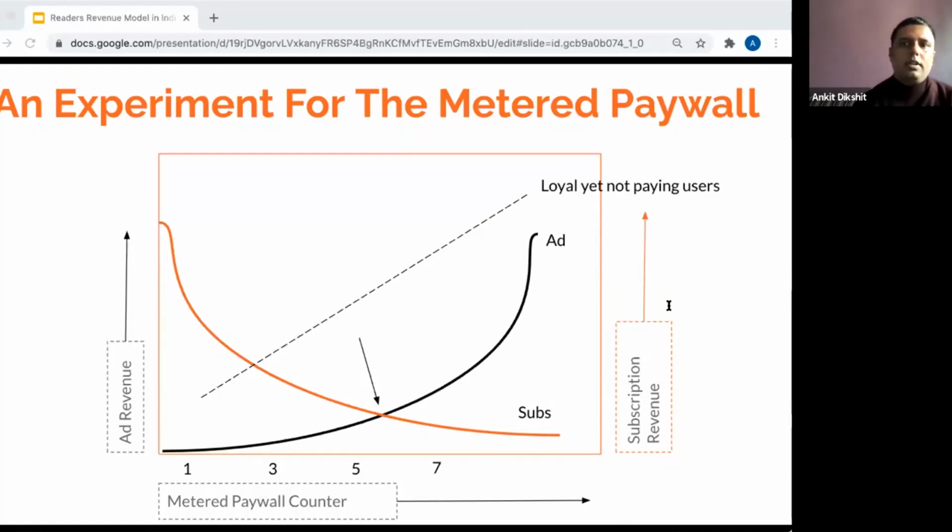But how about the flip side, where you price the article extremely low, let's say rupees 1 or rupees 2, and you use it as a step in the funnel, that here are people who have actually paid us something, and we can pitch them a bigger ticket size product tomorrow or the day after. Does that work as well? So maybe you can restrict it to the first 2 or 3 articles, and after that, if you want to access further articles, you have to pay for a larger ticket size.